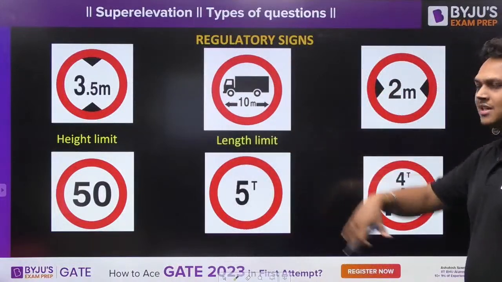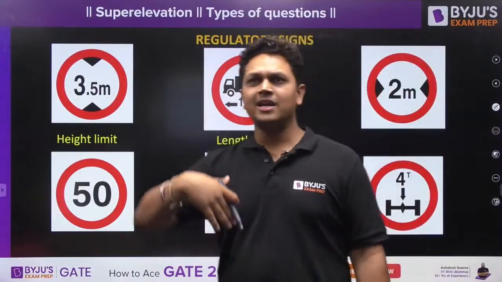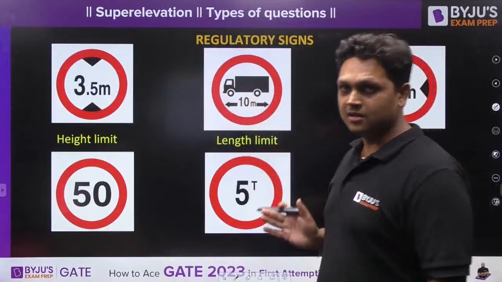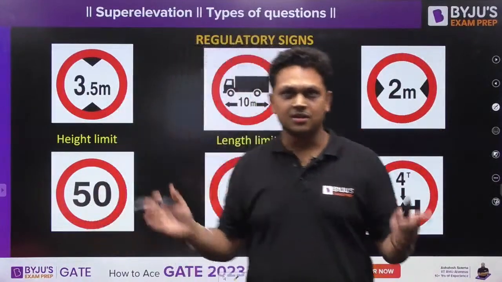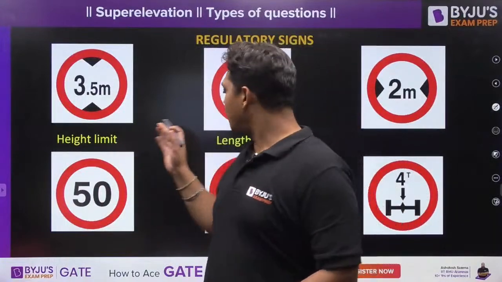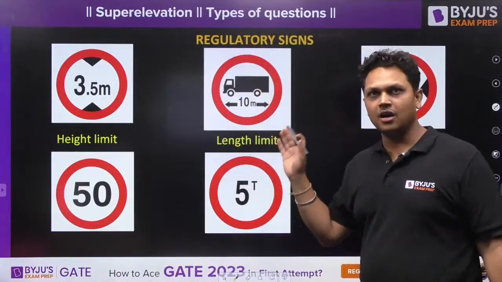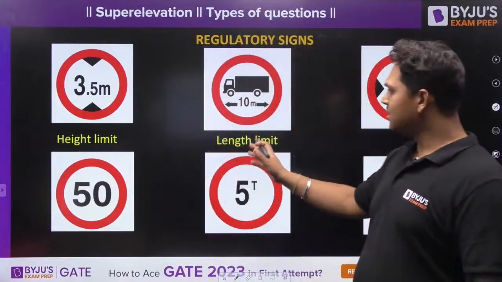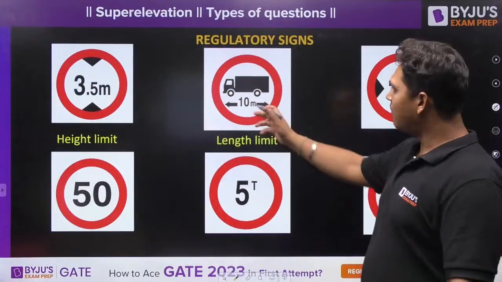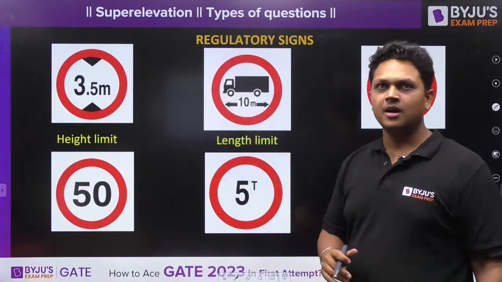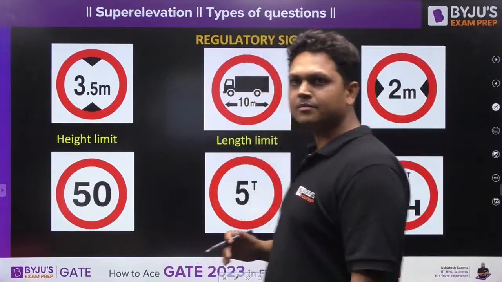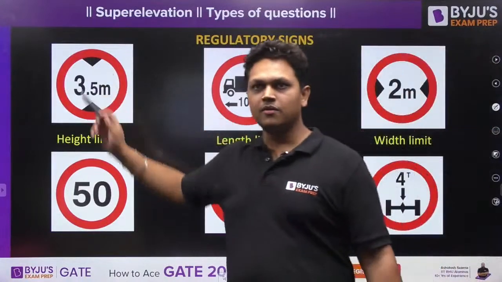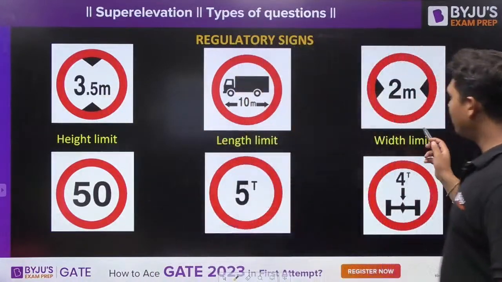This is your length restricted. If you are traveling in a hilly terrain, over there you may find very steep turns or very pin-shaped turns, okay? So it will be very difficult for these long vehicles to take a turn. So in those cases, these are restricted. A length limit is provided over there. Yes, railway underpass also, this is used. Very good, very good. Width limit.